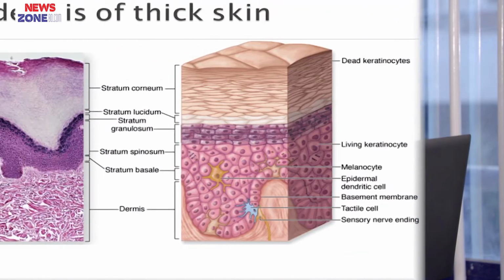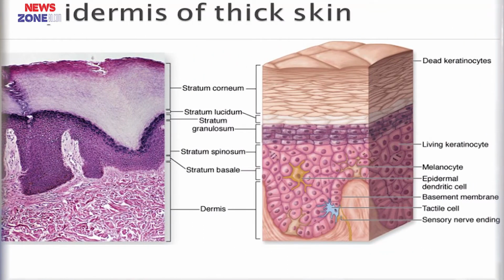In this figure, we can see the epidermis of thick skin. These are the dead keratinocytes which are present in stratum corneum layer. This is stratum lucidum layer. This is stratum granulosum layer. This is stratum spinosum and this is stratum basale. This is tactile cell, this is melanocyte and this is Langerhans cell.